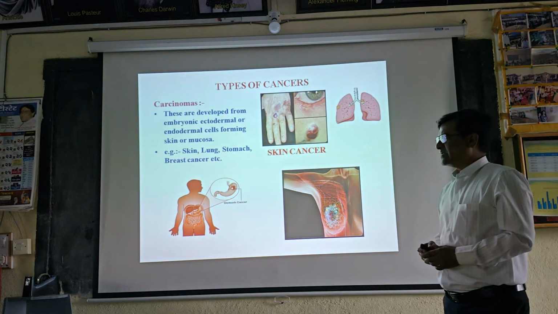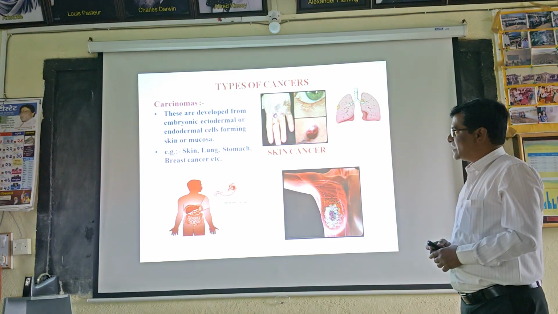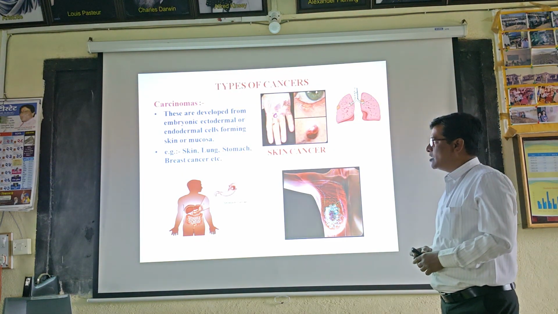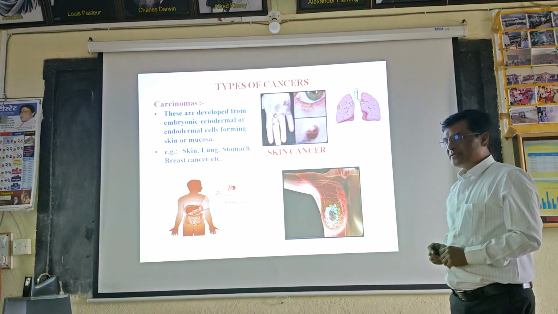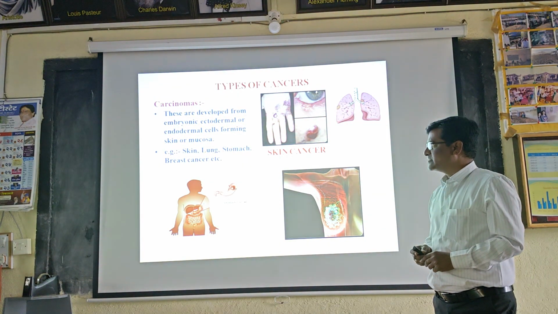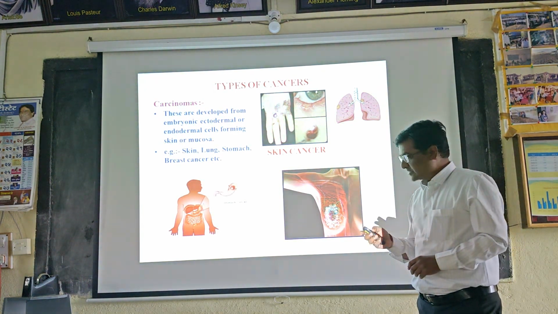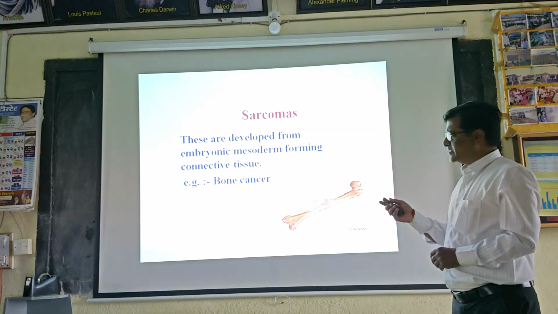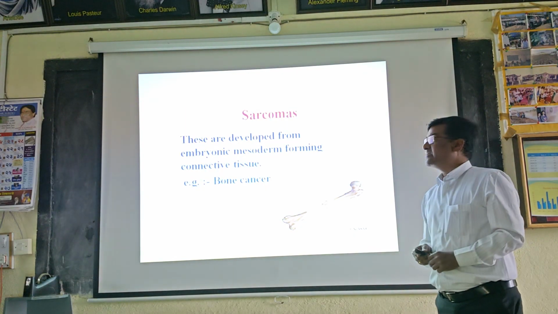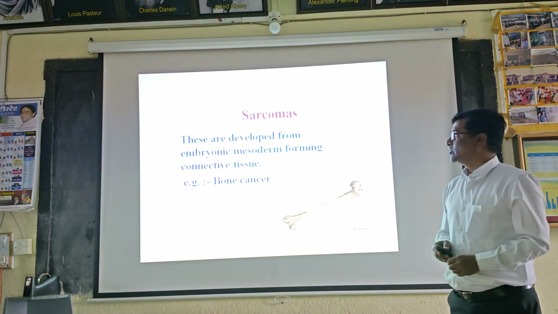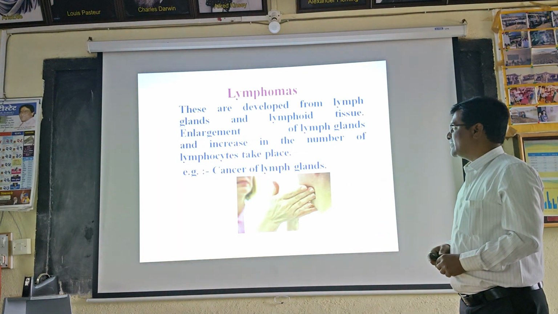Then the types of cancers. The first one is the carcinoma type of cancer. These develop from embryonic ectodermal or endodermal cells forming the skin or mucosa, and examples of carcinomas are skin cancer, lung cancer, stomach cancer, breast cancer, etc. Then another type of cancer is the sarcoma type, and these cancers develop from the embryonic mesoderm forming the connective tissue, and these cancers are known as bone cancer.